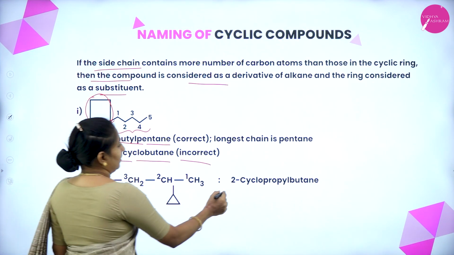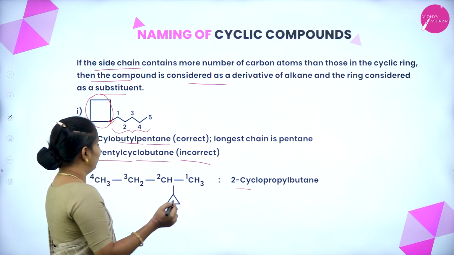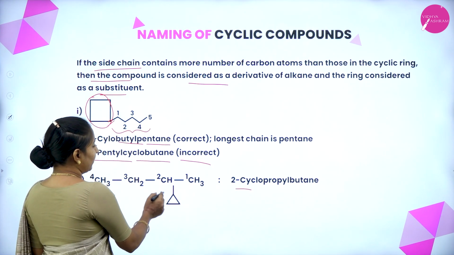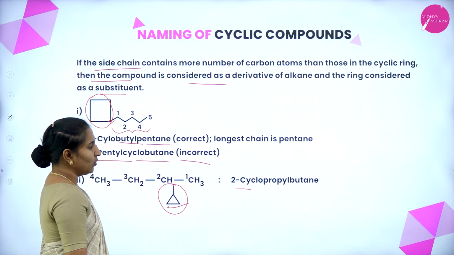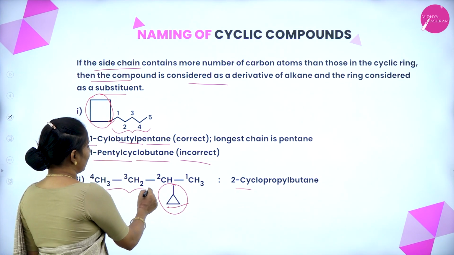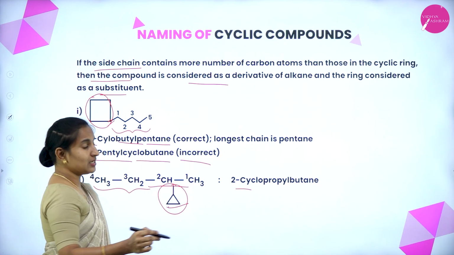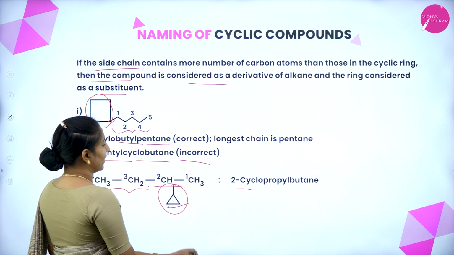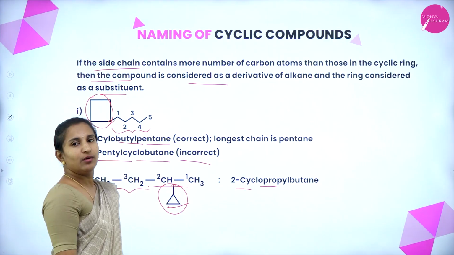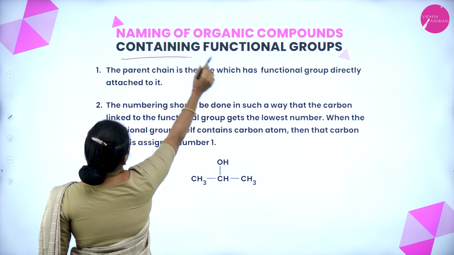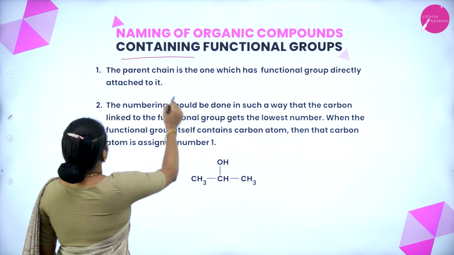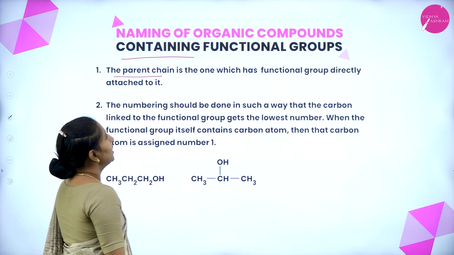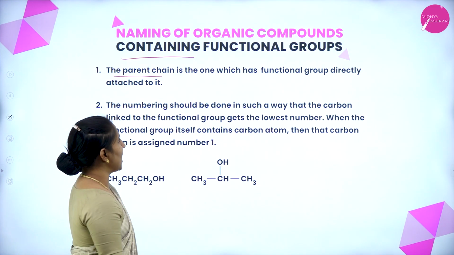So here, 2-cyclopropyl butane: at carbon number 2 we have a cyclopropyl group, and we have 4 carbons, that is butane. 2-cyclopropyl butane.